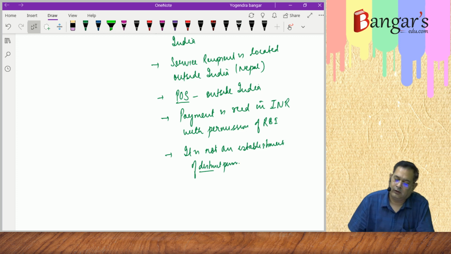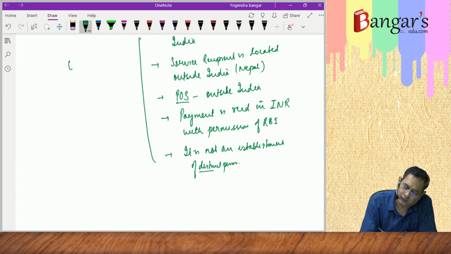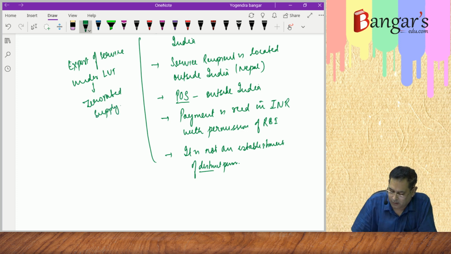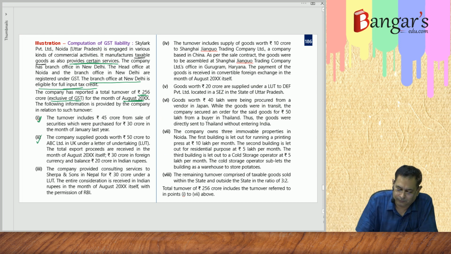Hence, it tantamounts to export of service under LUT. Basically, it is also coming under the ambit of zero rated supply.